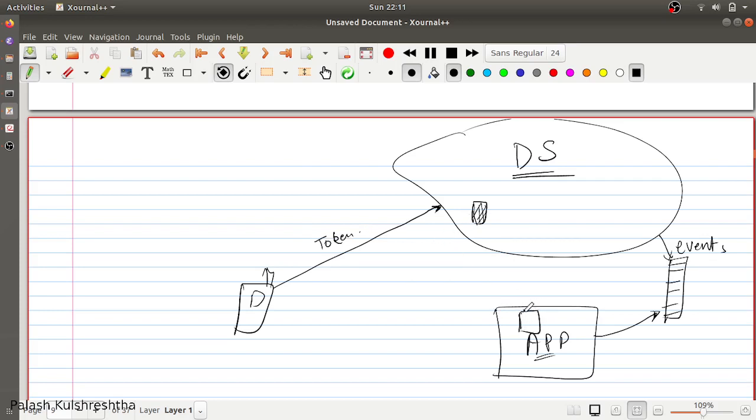So this way also, if your client is not informing the application that the action has been completed, then the data store can directly inform the application about a particular action. But this event sourcing by the data store depends on the data store. Not all data stores provide this functionality.